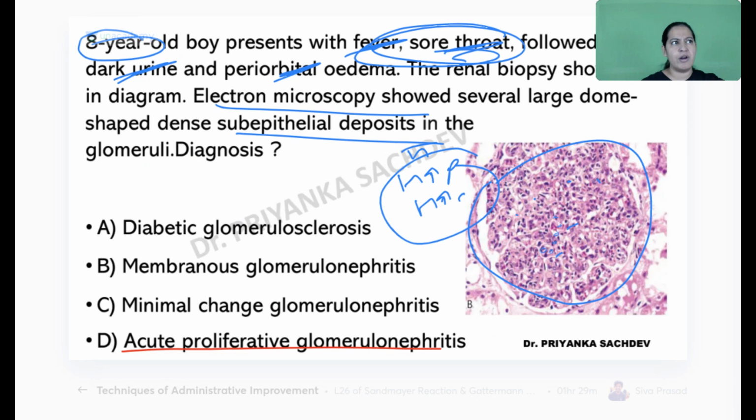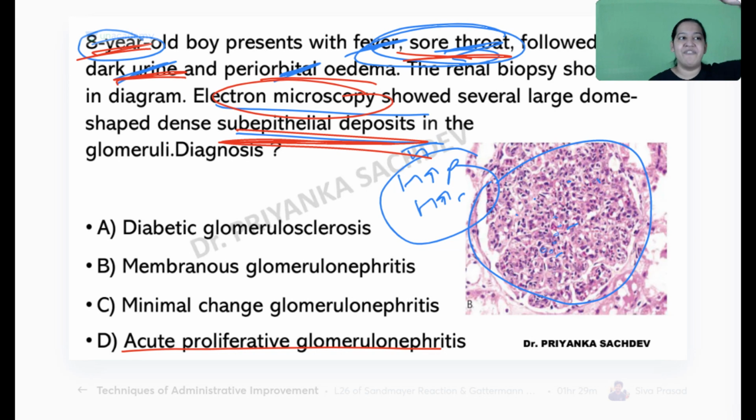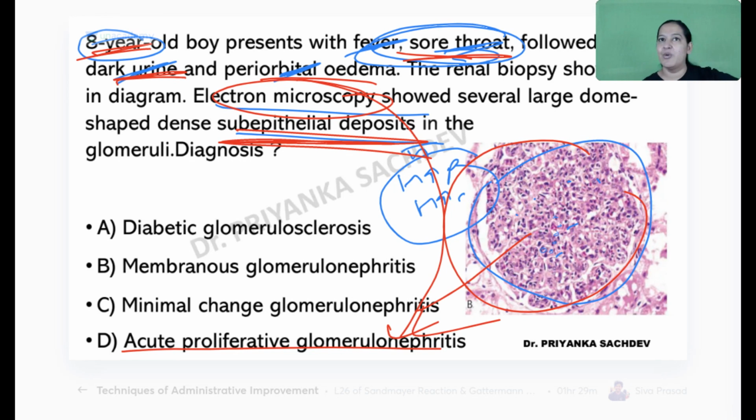Now what were the clues in your question? The patient had a sore throat, tonsillitis, and was a young boy. After tonsillitis the kidney got involved because he had dark urine. Because the kidney was involved, sodium and water retention caused edema. On electron microscopy there are subepithelial deposits. So everything is pointing towards this, and the image is also a clue. It is hypercellular.